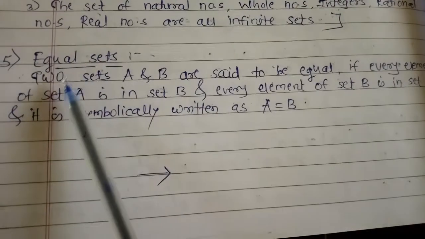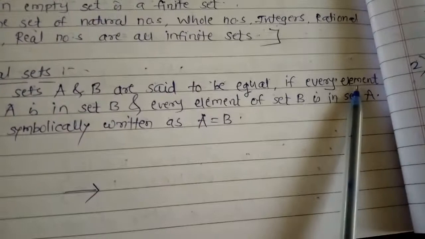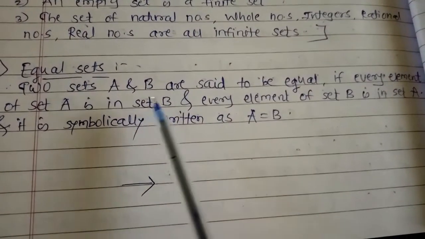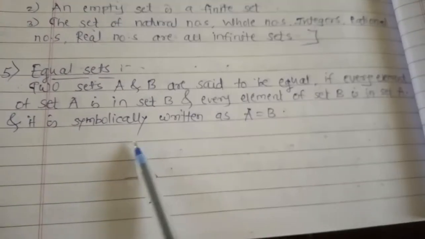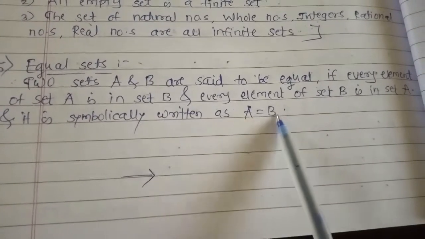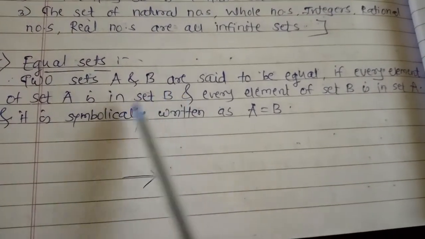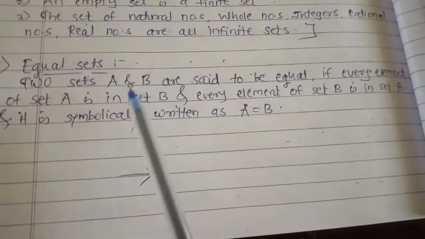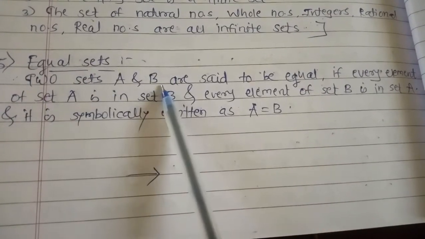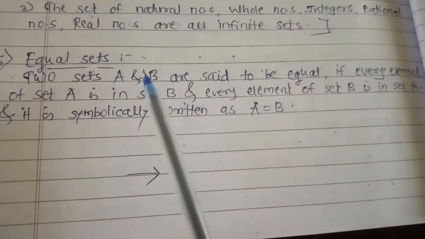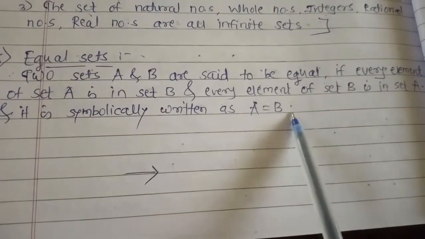After that we are going to see the equal sets. What is the meaning of equal sets? Two sets A and B are said to be equal if every element of set A is in set B and every element of set B is in set A, and it is symbolically written as A equals B. Means if two sets A and B are given and both sets contain exactly the same elements, then they are called equal sets. In short, if two sets have the same elements, they are called equal sets, symbolically written as A equals B.